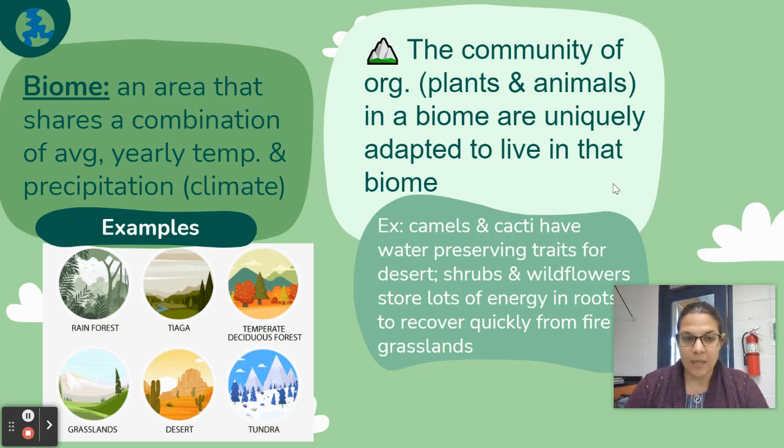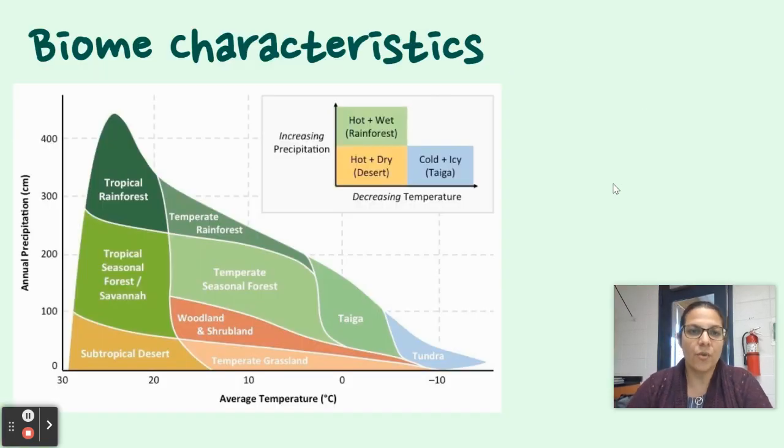Rainforests, taiga, temperate deciduous forests, tundra, desert, grasslands, a couple different types of grasslands, a couple different types of deserts, a couple different types of rainforests. So for biomes, if you're looking here, your annual precipitation, the highest that you have is tropical rainforest.